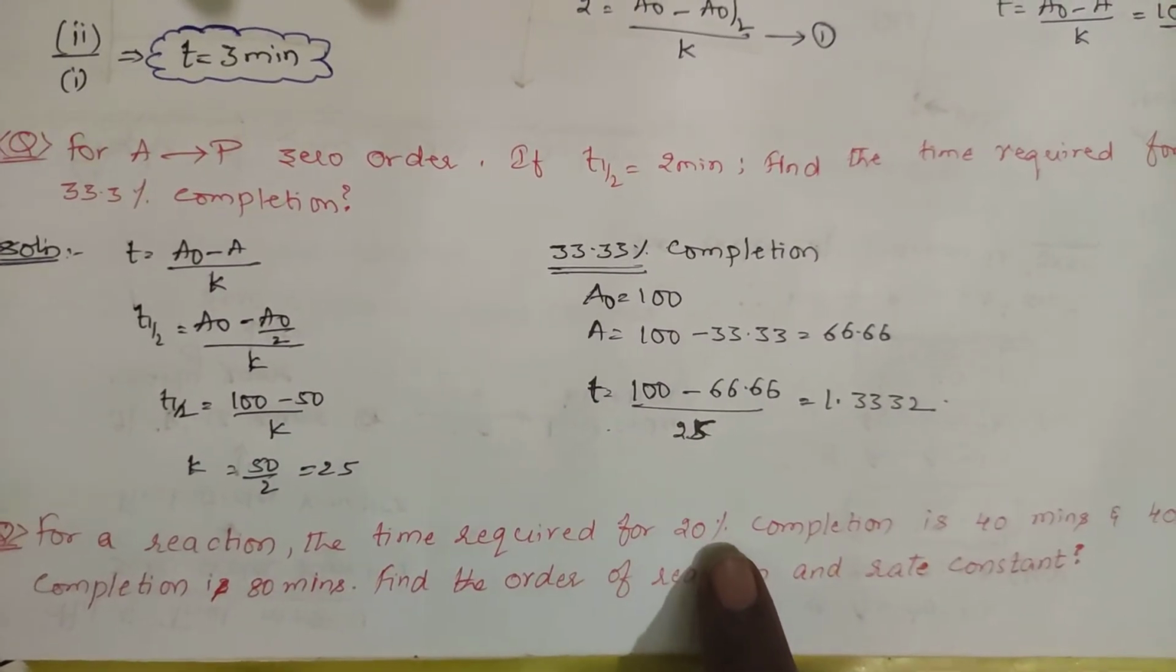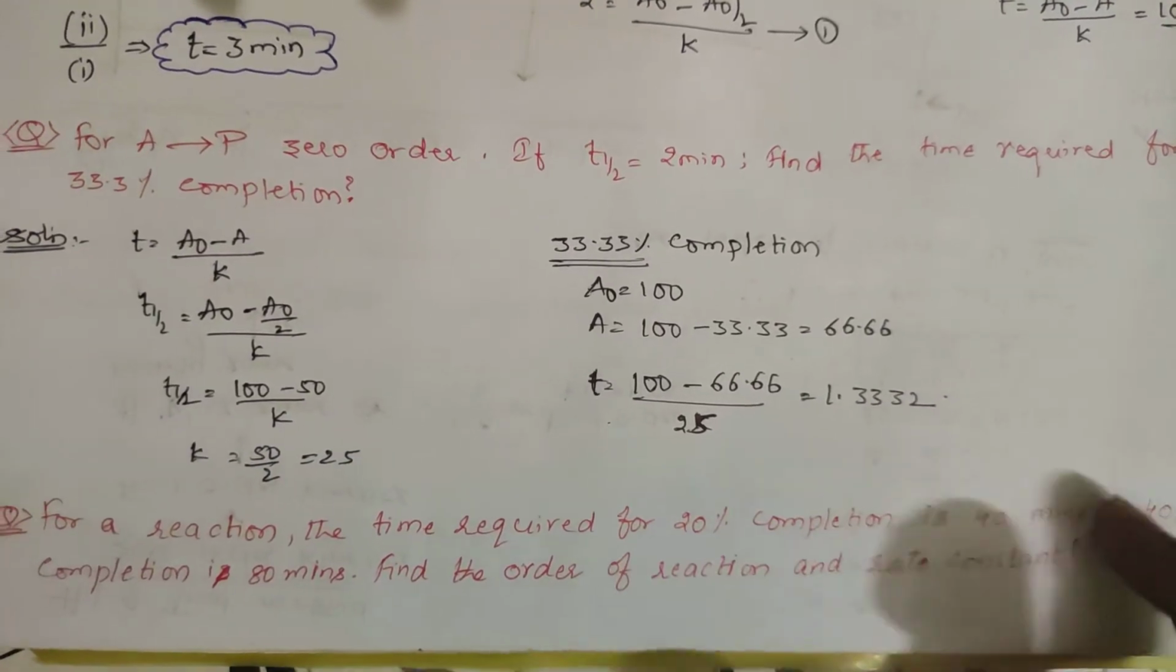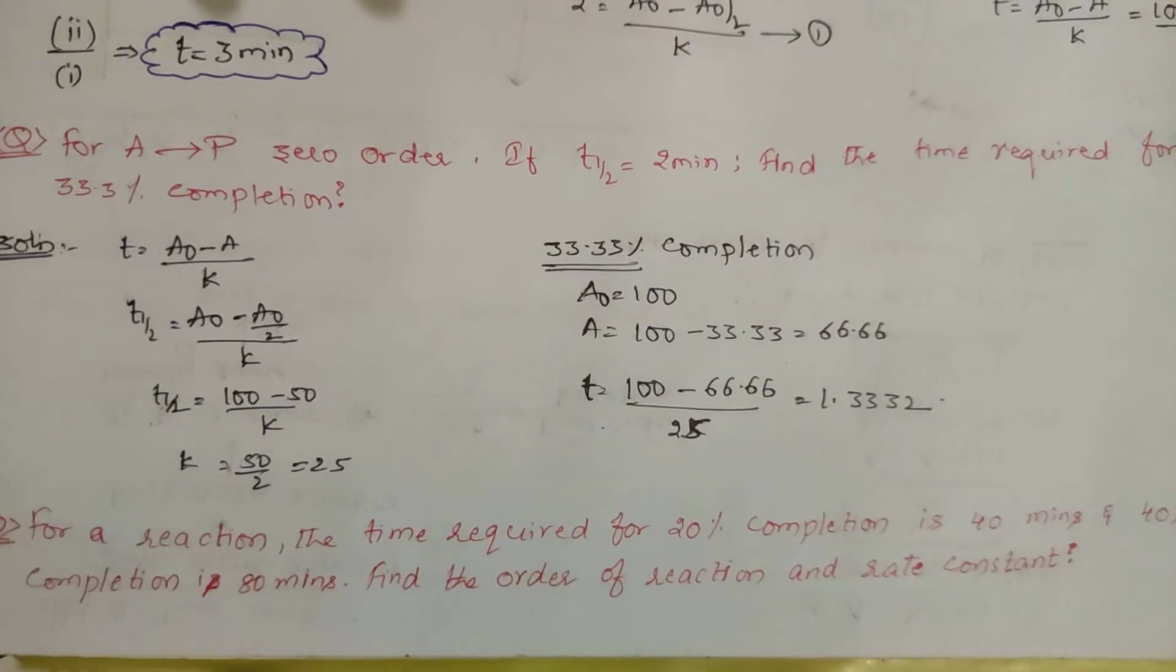You calculate. How? First you calculate for 20%. You calculate the value of K. And calculate for 40% also. Then calculate the value of K. If both the K values are equal, then it belongs to that particular order.